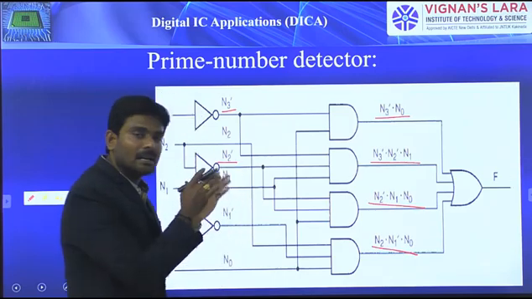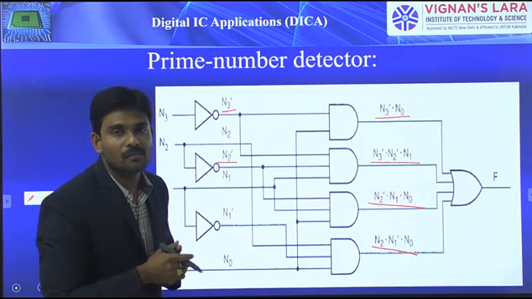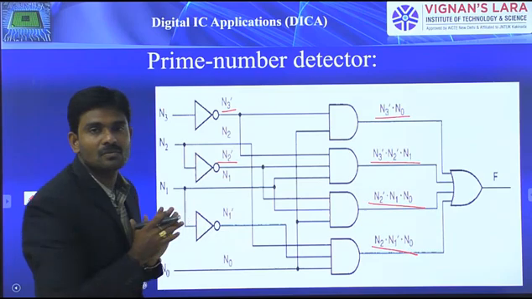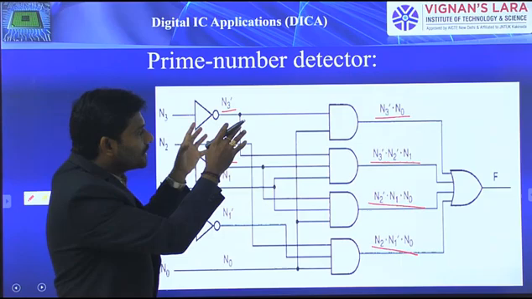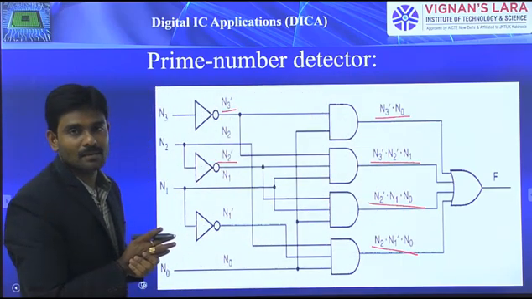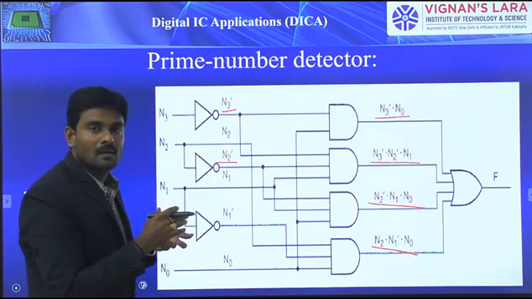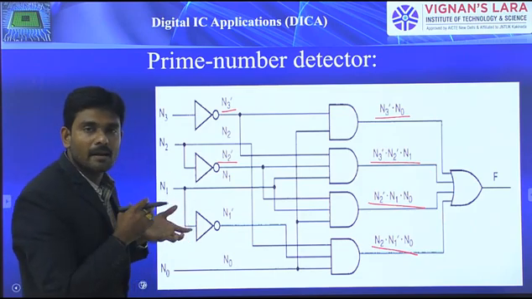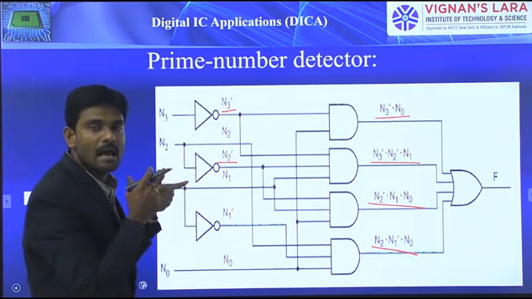Here at each and every stage we need to know the Boolean equation. Then from that Boolean equation you can easily write a program in data flow description style. This is how this circuit seems to be. Here we are not going to bother much about the internal details. By knowing that expression itself, we can write a program in data flow description style. Just remember this, and based on this let me explain how to write the program in data flow description style using the concurrent signal assignment statement, signal name less than or equals to expression.